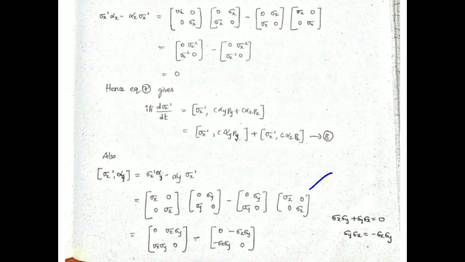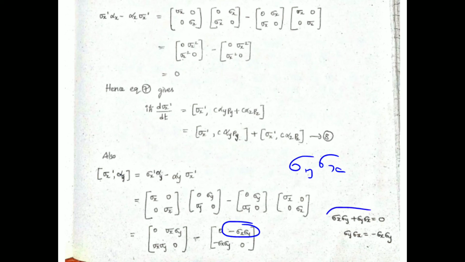Finally here also if we do matrix multiplication we would get this. So 0 into sigma x, sigma y into 0, that is 0. But next thing is very important: 0 into 0, and sigma y into sigma x. So we would get sigma y into sigma x. But here it is written minus sigma x into sigma y.